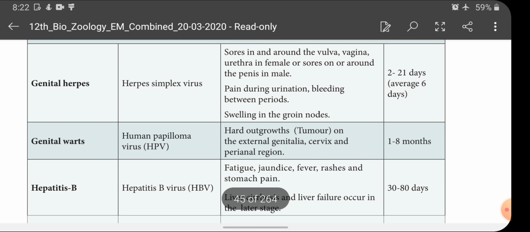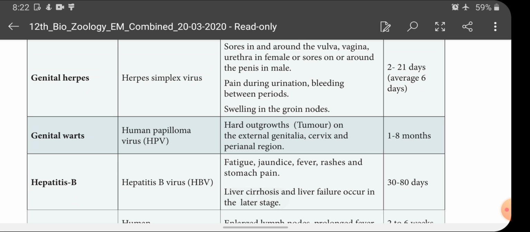And next, genital warts. It is caused by the human papilloma virus. What are the symptoms of this disease? Hard outgrowths, that is tumors, on the external genitalia, cervix and perianal region. The incubation period is 1 to 8 months.